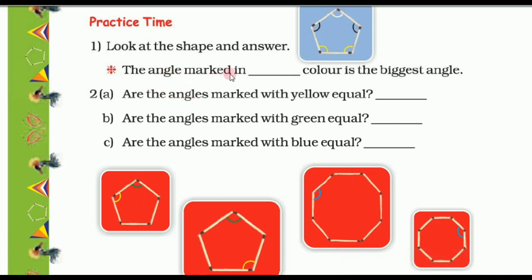Okay, so the angle marked in dash color is the biggest angle. So which one looks bigger? This one looks like the biggest angle, the angle marked with black. So we can write here black color.